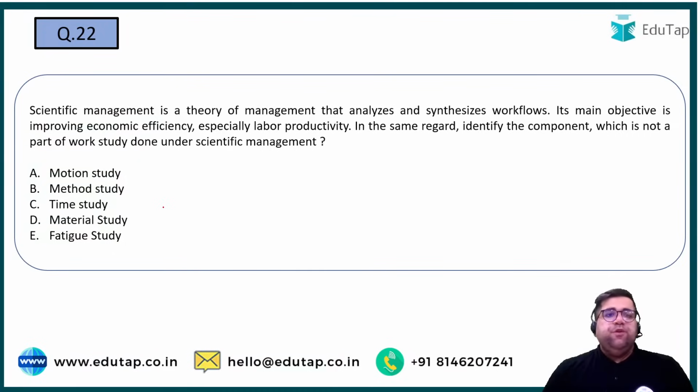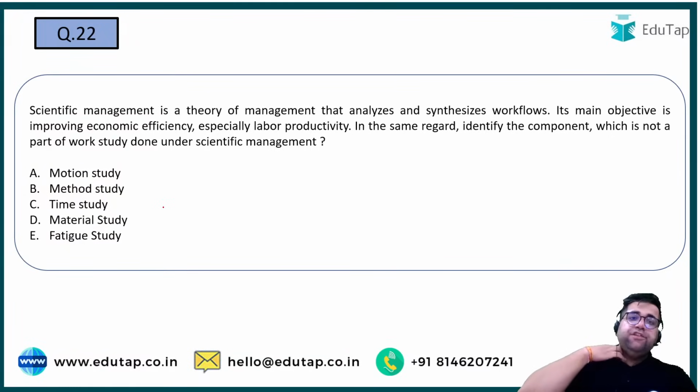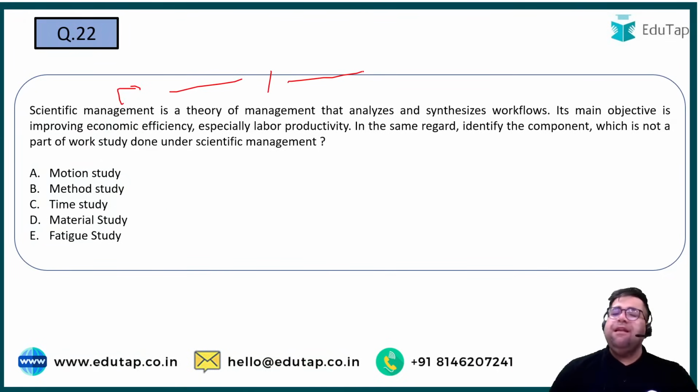Question number 22. Scientific management is a theory of management that analyzes, okay, the main objective is to improve economic efficiency and improve labor productivity. In the same regard, identify the component which is not a part of the work study done under scientific management. By the way, who is the father of scientific school of management? And if I ask you to define scientific management in one line, what will be your answer? Yes, D will be the correct answer.